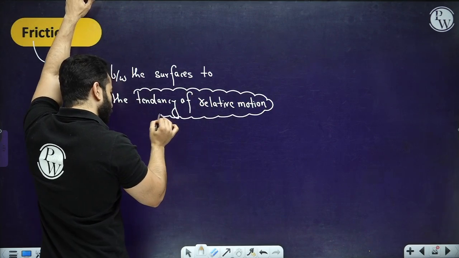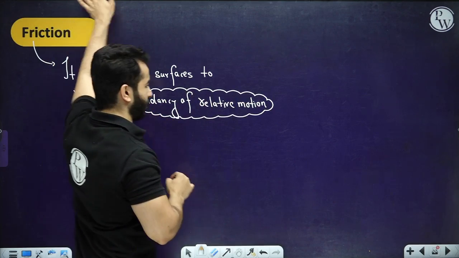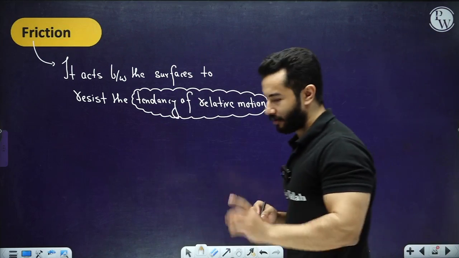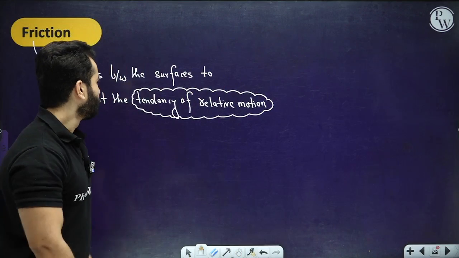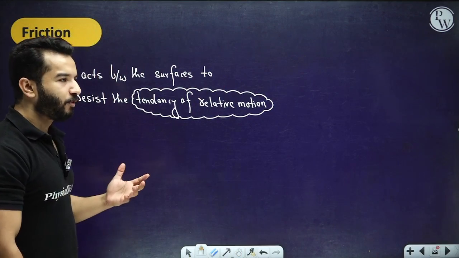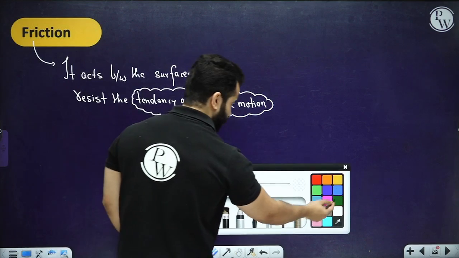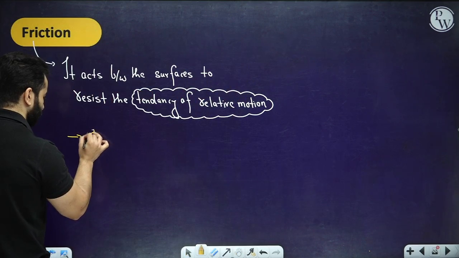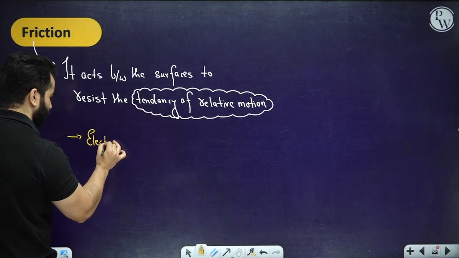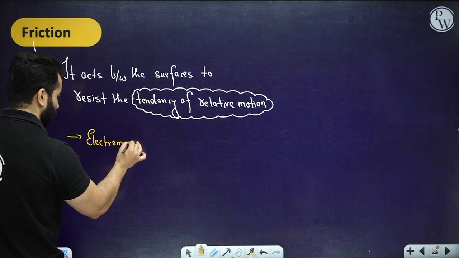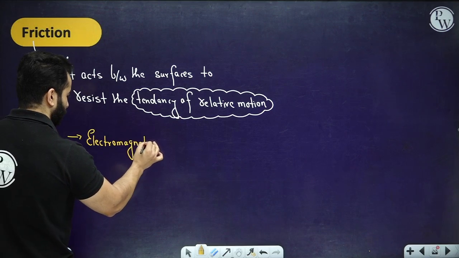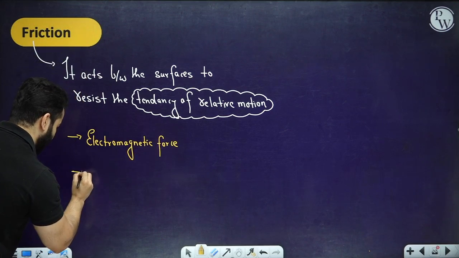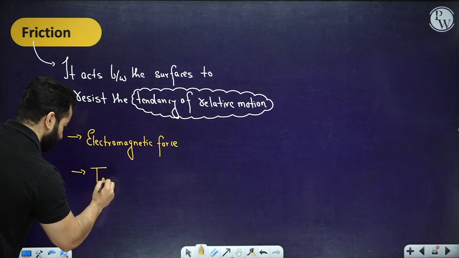Even if there is no relative motion but a tendency of relative motion, right, then also friction force will act, and we'll talk about it using an example. What type of force is it? Again, it is an electromagnetic force in nature. How does it act? It acts tangentially.